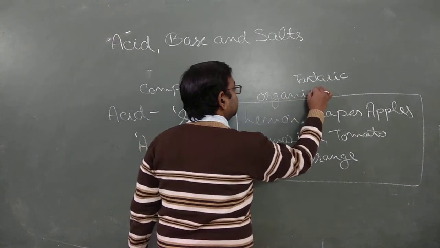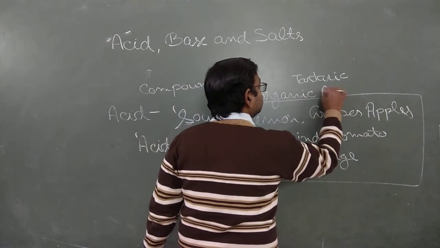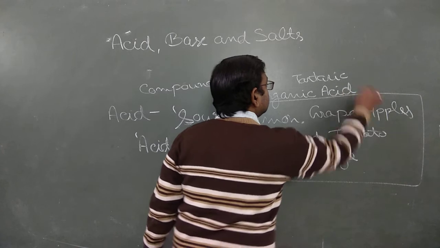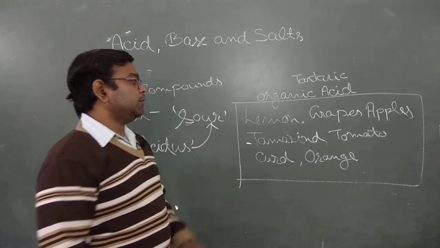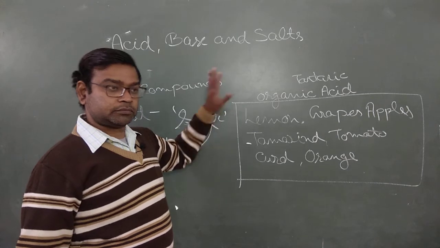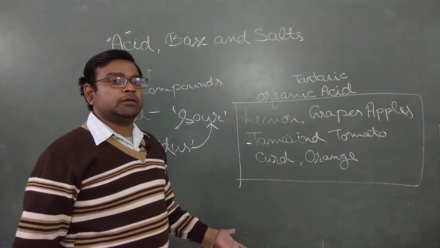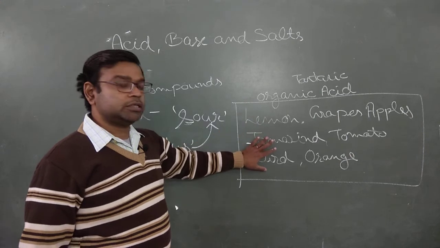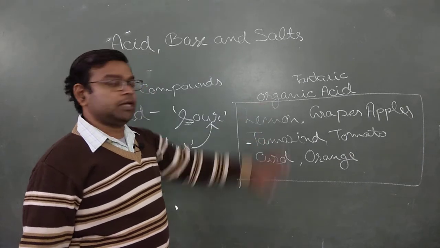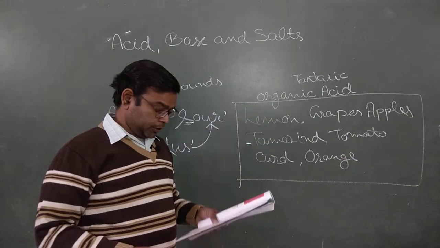An acid obtained from a living organism is known as an organic acid. They are also available in industries, but generally they are found in these fruits, so they are known as organic acids.